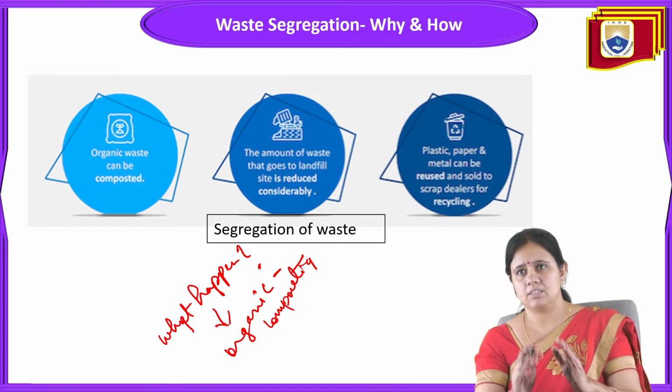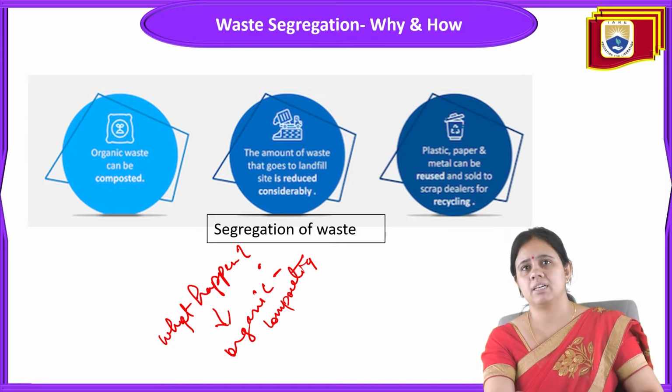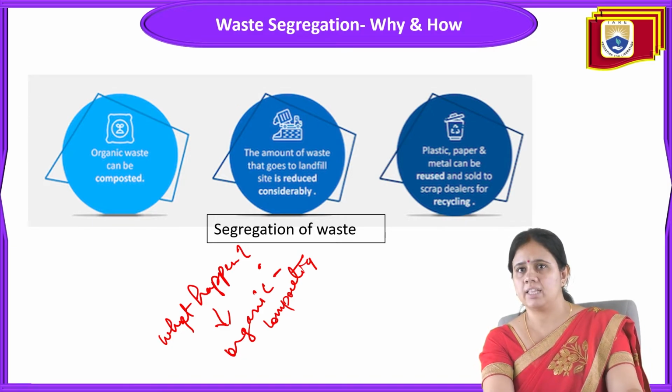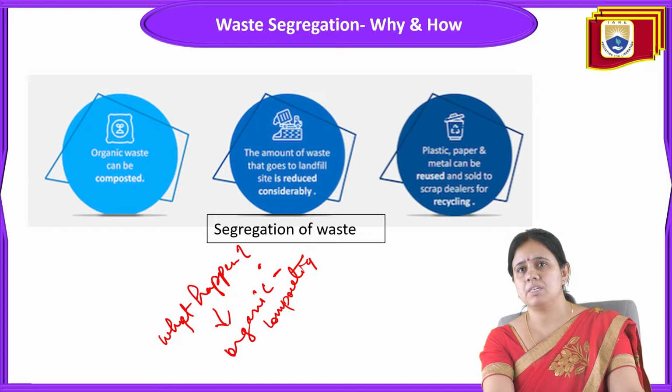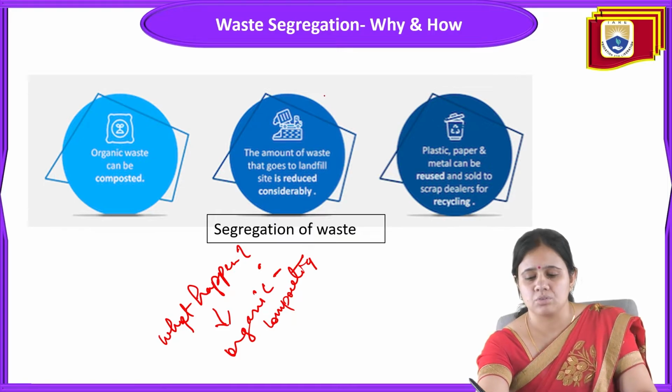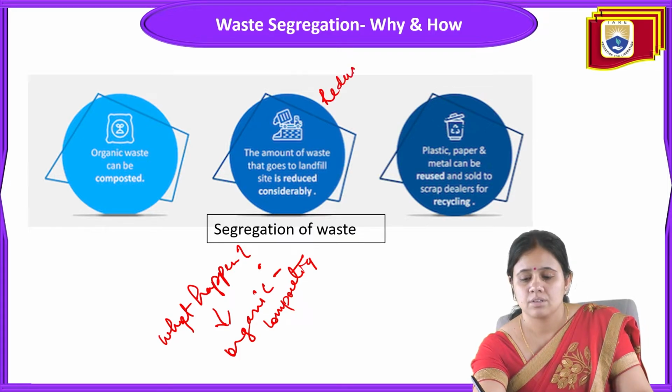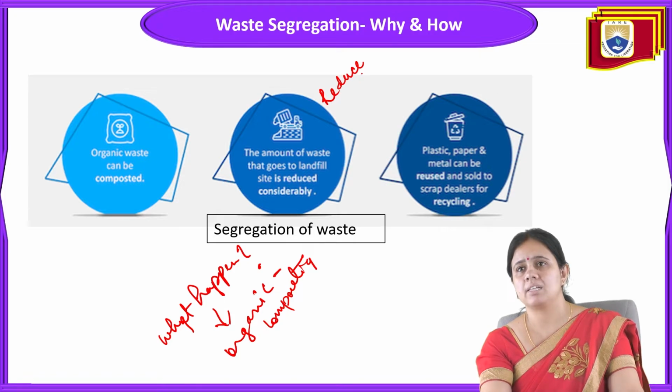Composting is a conversion of waste, and the waste going to landfill falls under reduce. Next, plastic, paper and metal can be reused and resold to the scrap dealer for recycling.